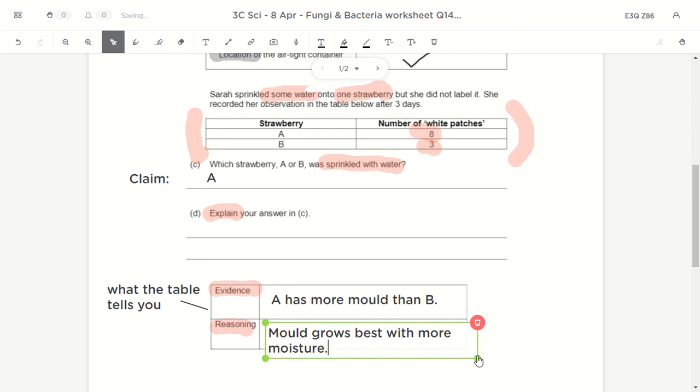Okay, and then since A has more mold, because that's what you see from the evidence, A would be the one with more moisture.